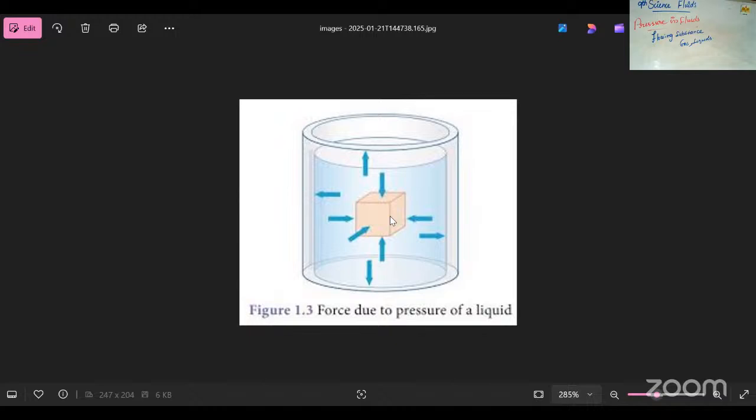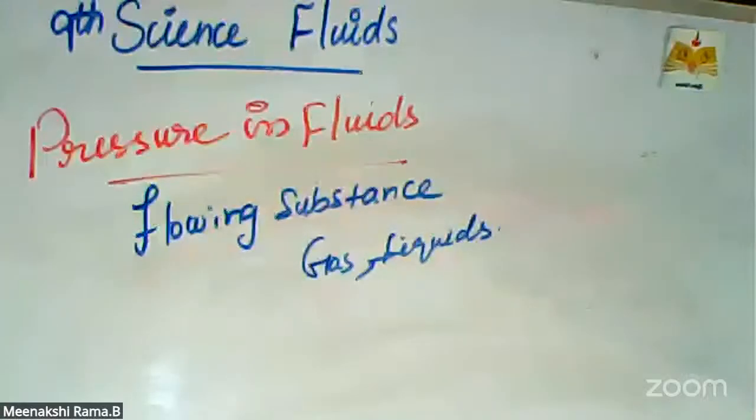So this picture explains the force due to the pressure of the liquid. When we press the material into the liquid, the liquid particles are moved into all that area because of the pressure. So the molecules are raised by the pressure.